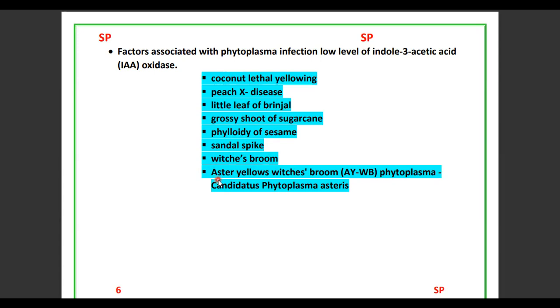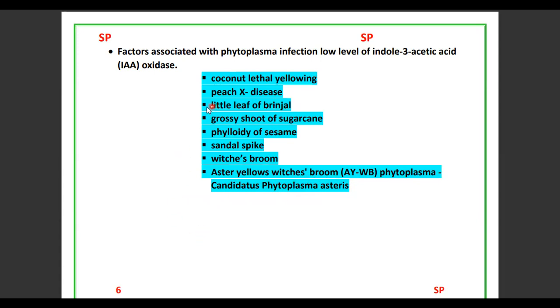the first disease discovered to be caused by phytoplasma, aster yellows witches' broom. Now the name is Candidatus Phytoplasma asteris. It is the first discovered phytoplasma disease. Candidatus Phytoplasma asteris, aster yellows witches' broom.